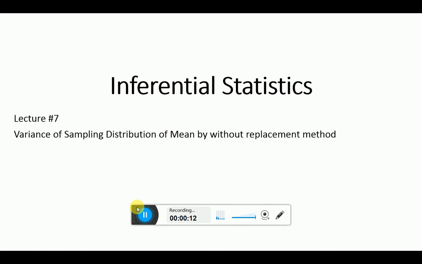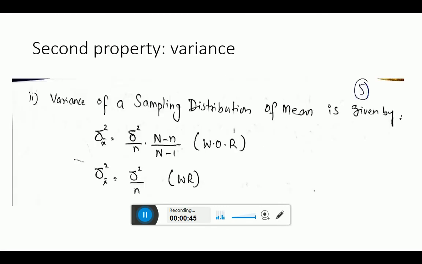In inferential statistics, in the last class we have already explained that we are connected with the sampling distribution of mean, and we are going to study the second property, that is variance. In the 6th lecture, I already explained the variance of the sampling distribution of mean by the with replacement method. Today we are going to discuss the second extension, that is the variance of the sampling distribution of mean by the without replacement method. All the methods, techniques and formulas are the same, only a single factor, the FPC factor, is a bit more as compared to the with replacement method.